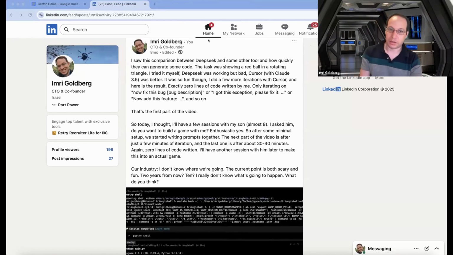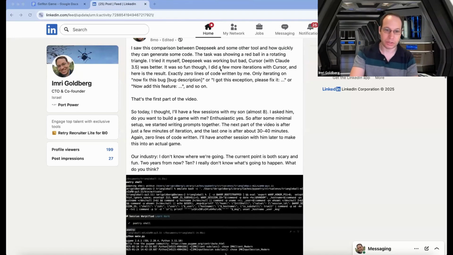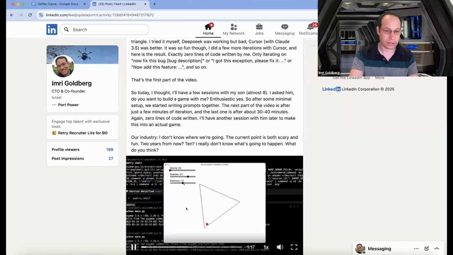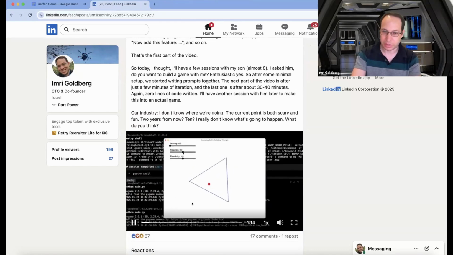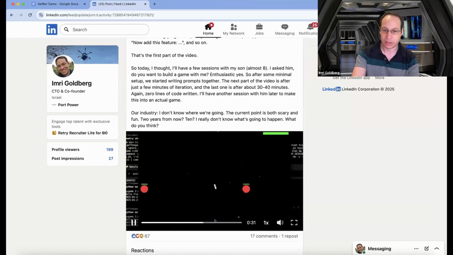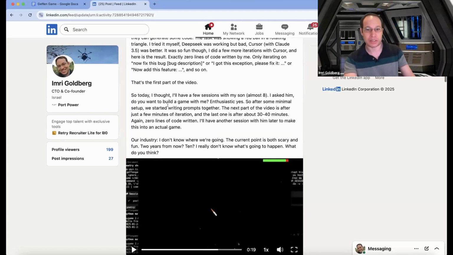I started about 8 months ago. I saw this comparison of DeepSeek and other tools, and they were using a prompt to create this triangle thing. And I thought, hey, that's cool. Maybe I can do it again with it. I spent some time building something very basic, then with Cursor AI. It was the first time I actually told it to write something, that triangle. And I said, hey, you can actually build stuff with that. I showed it to my son, and we were very excited. Hey, we can actually tell it, add bullets, add engine flare, and all that stuff.